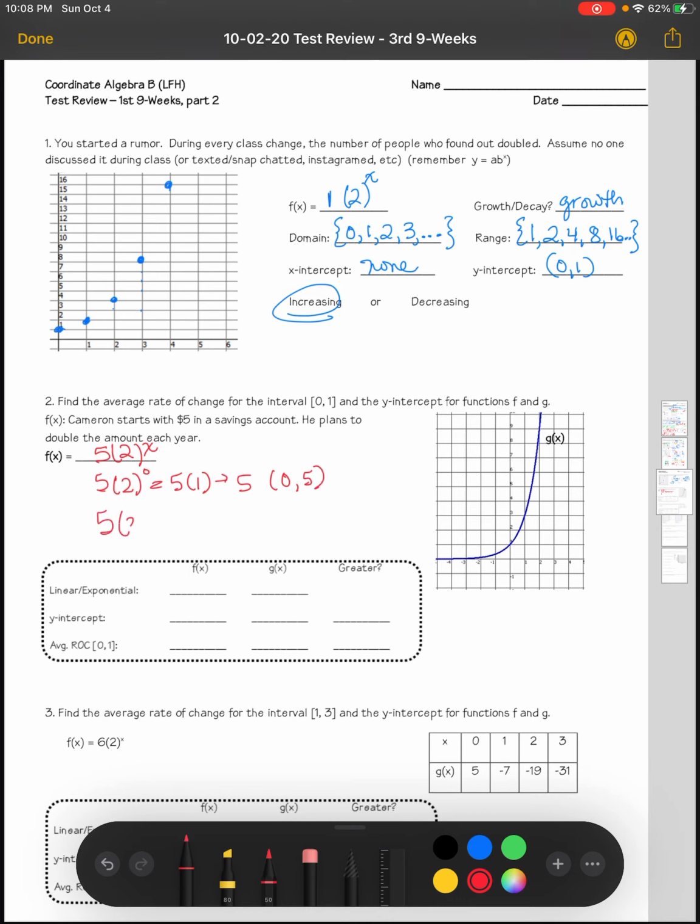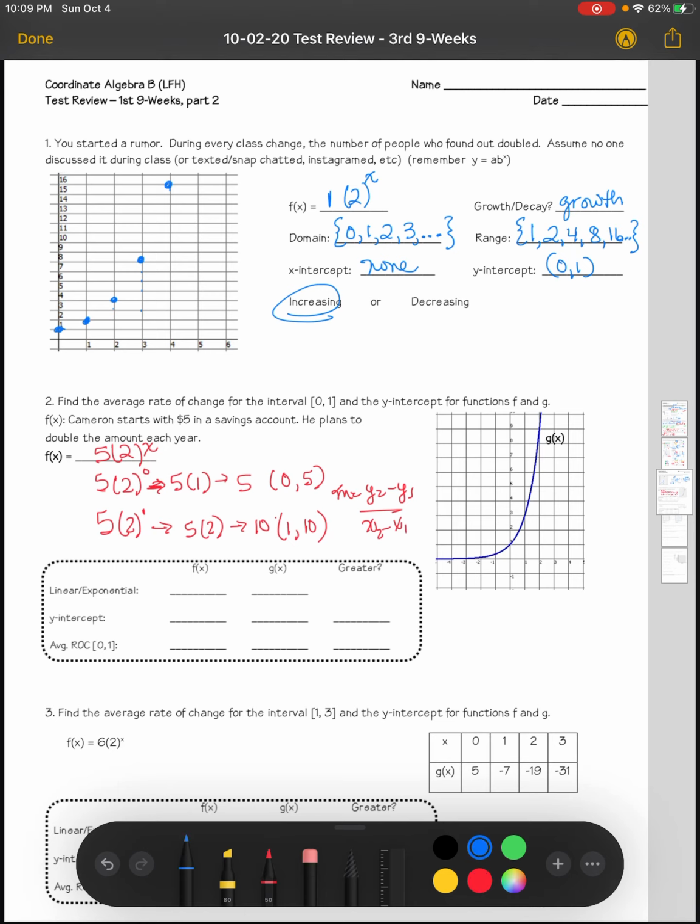We will replace x again with that 1 because this is the interval, and that will yield 5 times 2, which is 10. So that ordered pair would be (1, 10). You would use these 2 points to find your rate of change. m equals y sub 2 minus y sub 1 over x sub 2 minus x sub 1.